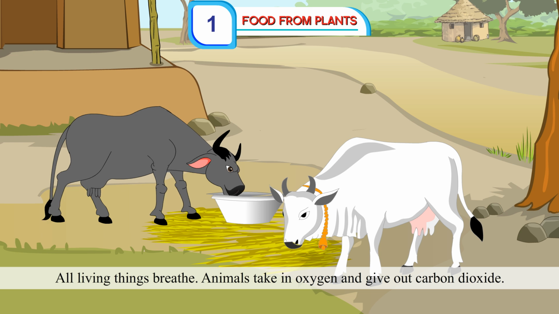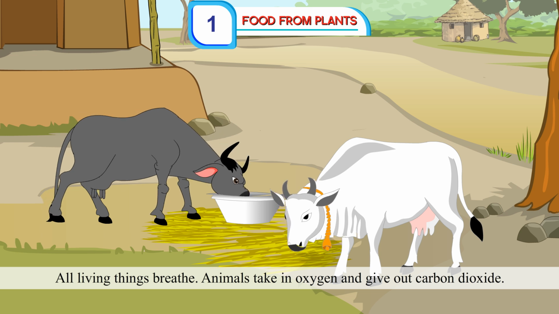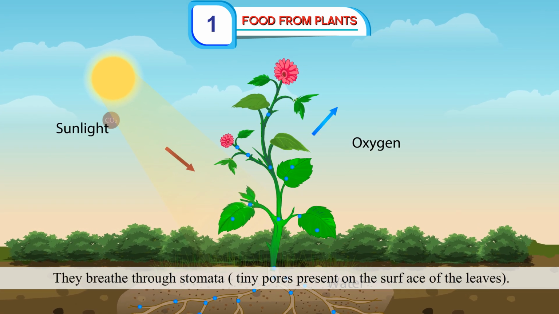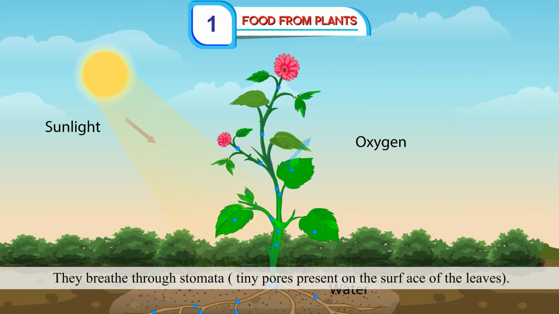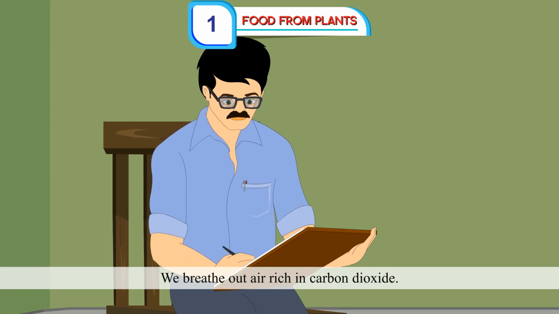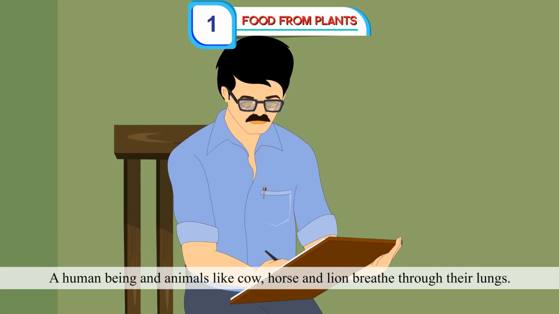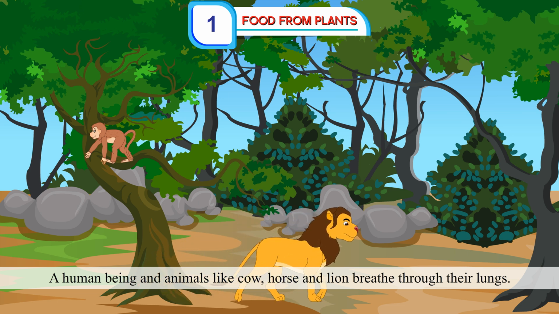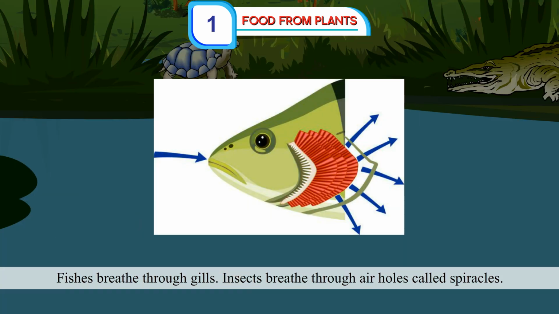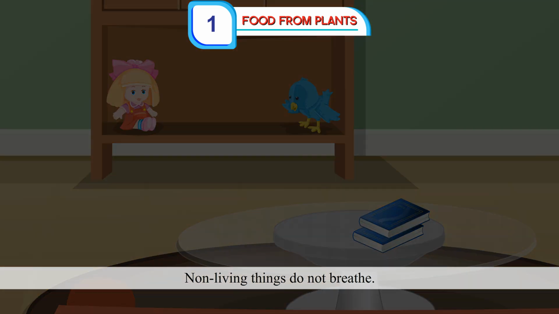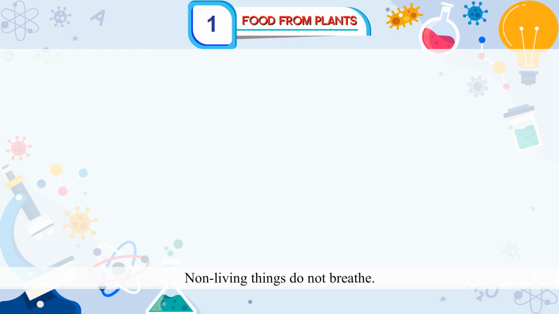Living things breathe. All living things breathe. Animals take in oxygen and give out carbon dioxide. Plants take in carbon dioxide and give out oxygen. They breathe through stomata, that is, tiny pores present on the surface of the leaves. We breathe out air rich in carbon dioxide. A human being and animals like crow, horse, and lion breathe through their lungs. Fishes breathe through gills. Insects breathe through air holes called spiracles. Non-living things do not breathe.